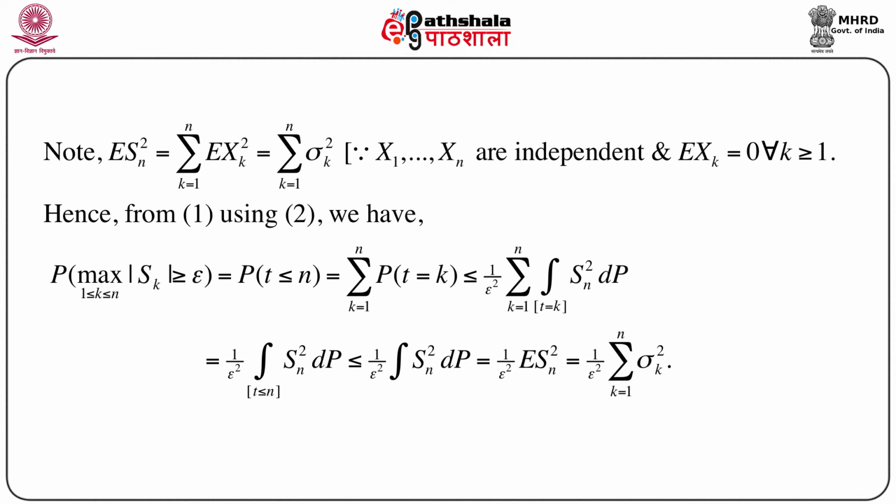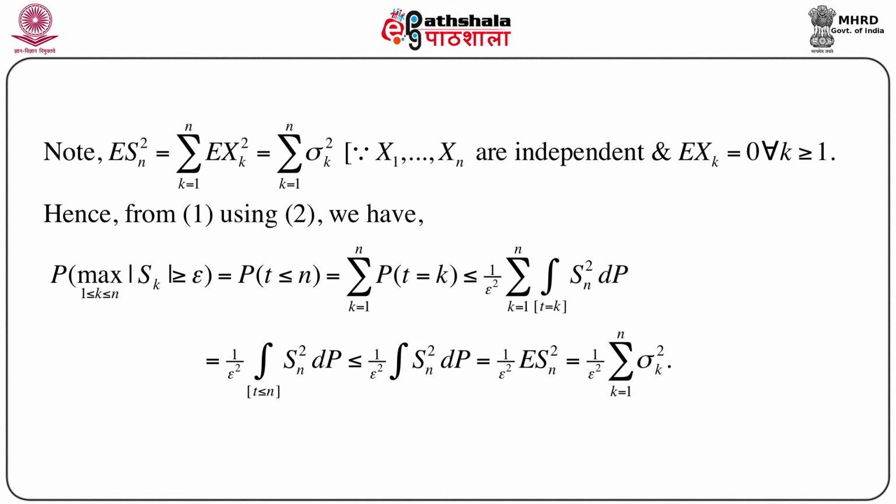Now, this is again equal to 1 by epsilon square times the integration over t less than or equal to n, because t equals k and there is a summation outside. So, combining this we can write the integration over t less than or equal to n of Sn square dP. Now, if we just remove this restriction and consider the integral over the whole space, this will be less than or equal to 1 by epsilon square times the integration over the whole space of Sn square dP, which is nothing but the expectation of Sn square.